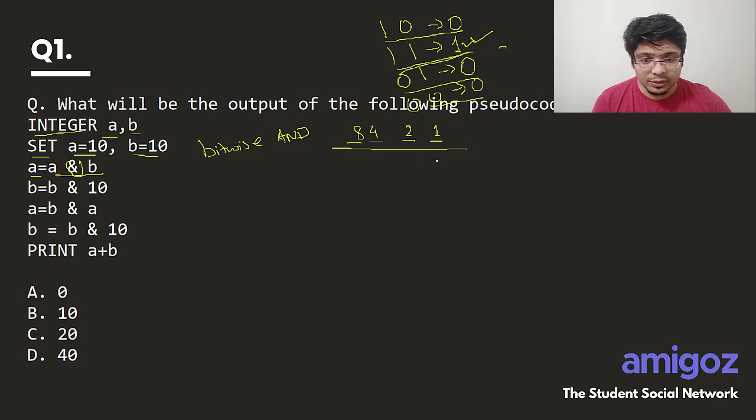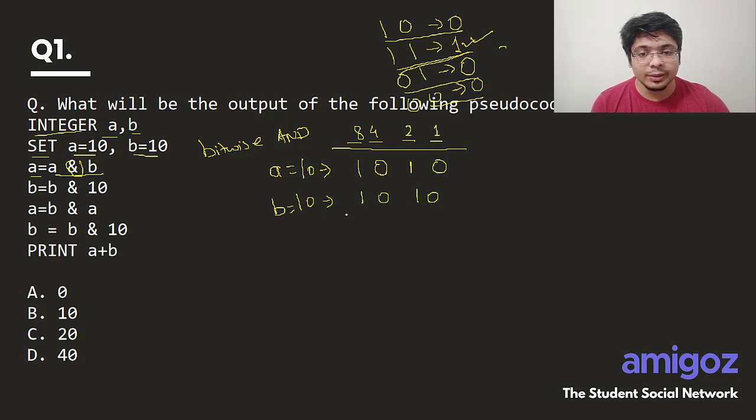If you place 1 here, then you have to add this value, and if you place 0 here, you skip it. In case of 10, the binary representation is 2 plus 8, which is 0, 1, 0, 1 from the lowest position. So this is A, which is 10. Then B is equal to 10 as well, so the binary representation will be 1 0 1 0 here.